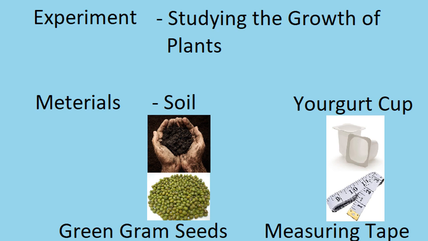So I am going to write down here in the blanks given here, and then I will explain what we have to do here. So here we need soil. Actually we need, children, wet soil. And yogurt cup. If you don't have yogurt cup, you can use another one as well. Small cup. Green gram seeds. And a measuring tape.